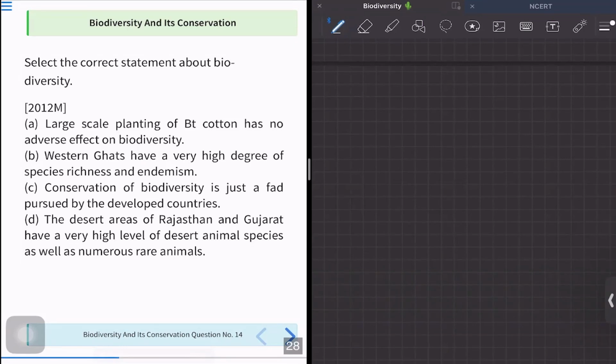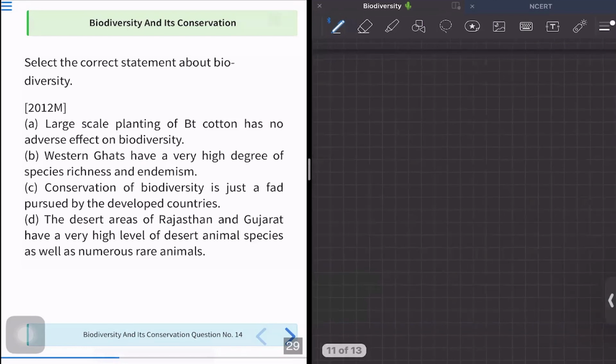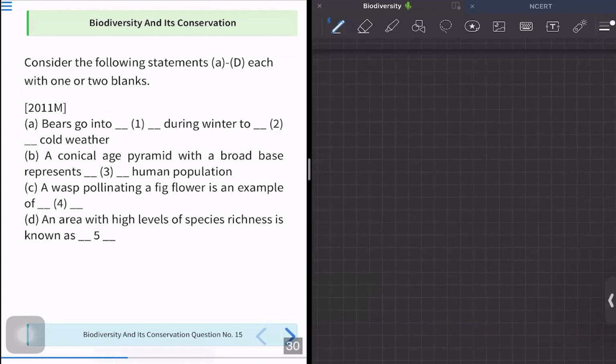Let us see option D. Option D is saying the desert areas of Rajasthan and Gujarat have a very high number of desert animal species as well as numerous rare plants and animals. That is not true. We have very few species in such a dry environment. So the most appropriate answer we can say confidently is option B. That's it. Let us move to our next question, number 15.